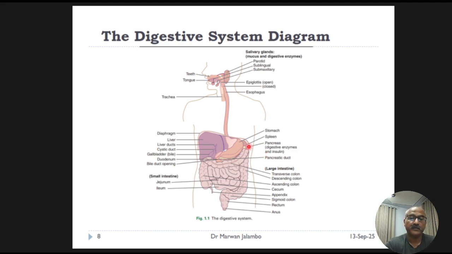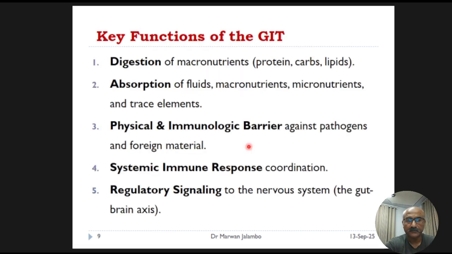Now that we've seen the anatomy, let's talk about the key functions this system performs. The functions of the GIT are diverse. First and foremost, it handles the digestion and absorption of everything we consume, but just as importantly, it acts as a critical barrier protecting our internal environment from pathogens and toxins.